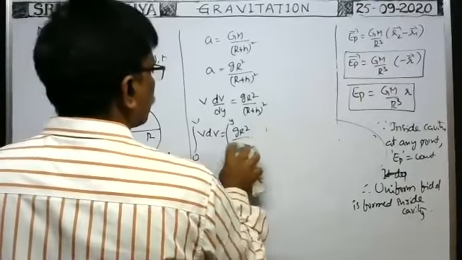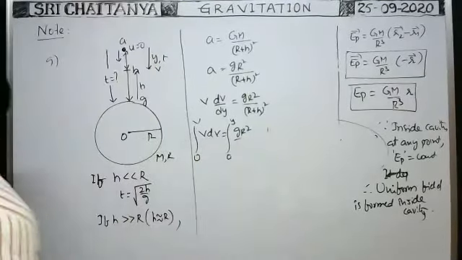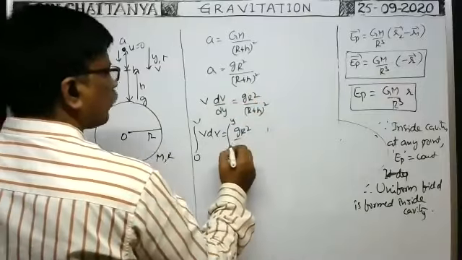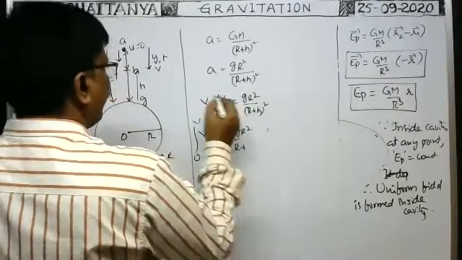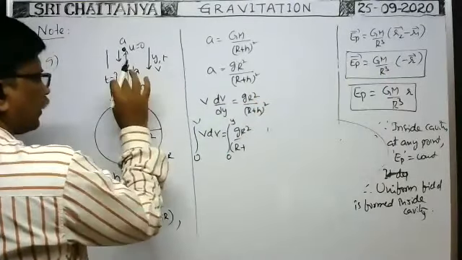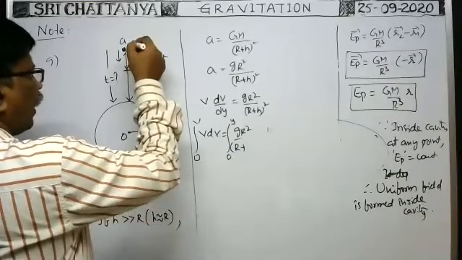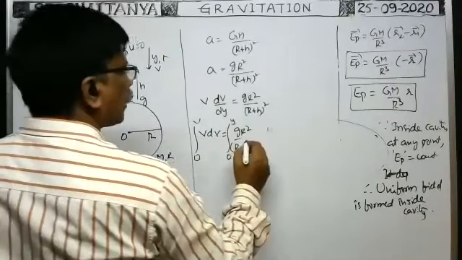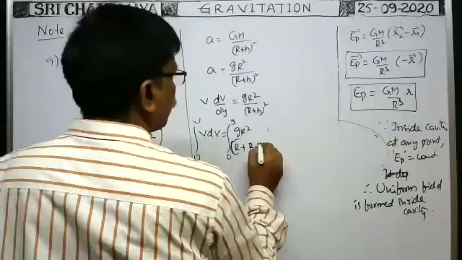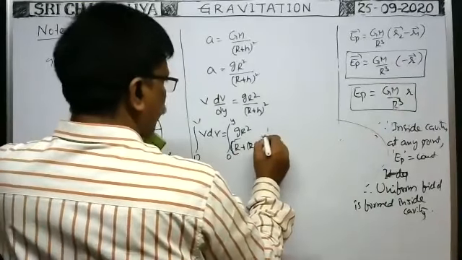Now here you see, g r square by r plus h means whenever the body is here, the height of the body is r minus y, r minus y whole square. Previously we have written like this only.